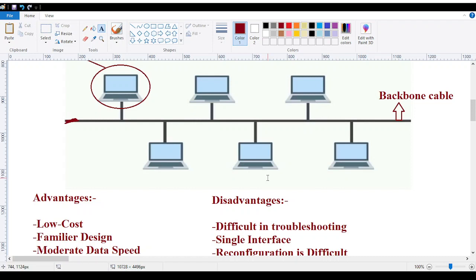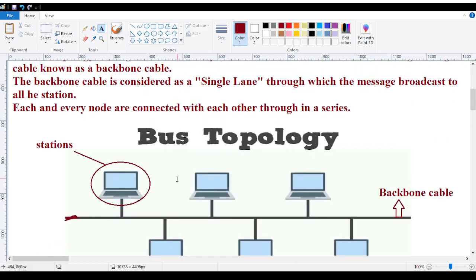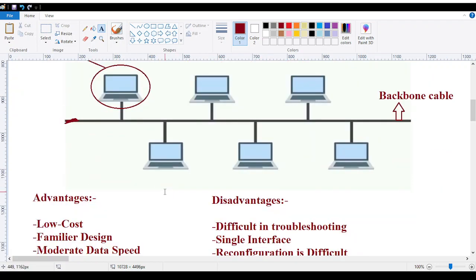That is the difficult point of reaching the train to the location. That is why reconfiguration is difficult over here. So this is the whole scenario of the bus topology. Now you might be wondering where these bus topologies are used. Bus topologies are not used everywhere due to such advantages and disadvantages.